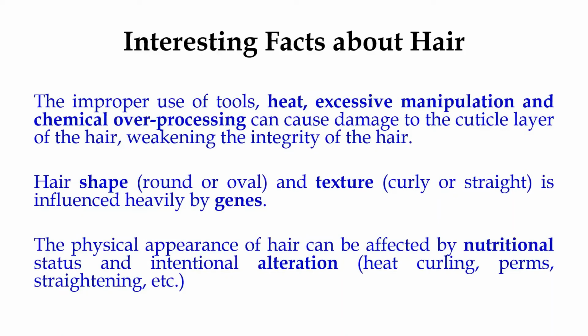The improper use of tools such as heat, excessive manipulation, and chemical overprocessing can cause damage to the cuticle layer of the hair. It can also weaken the integrity of the hair. Now, hair shape and texture is influenced heavily by the genes. The physical appearance of hair can be affected by the nutritional status and intentional alteration like heat curling, perms, and straightening. All of you know that women undergo different types of hair treatment, maybe heat curling, maybe perms, maybe straightening. This affects the cuticle part of the hair. The cuticle gets damaged.